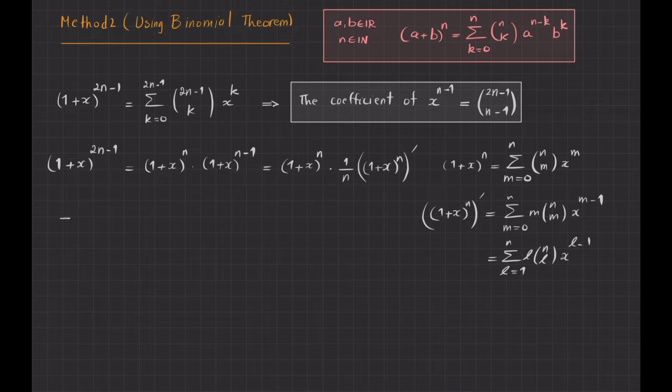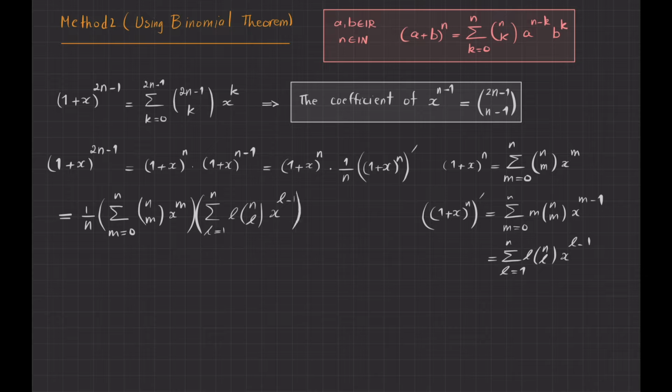So this expression, because of this calculation that you see, now becomes equal to 1 over n sigma, m goes from 0 to n, n choose m, x to power m, multiplied by sigma, l goes from 1 to n, l, n choose l, x to the power of l minus 1.